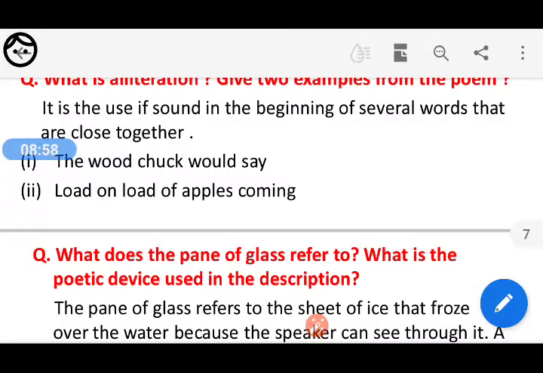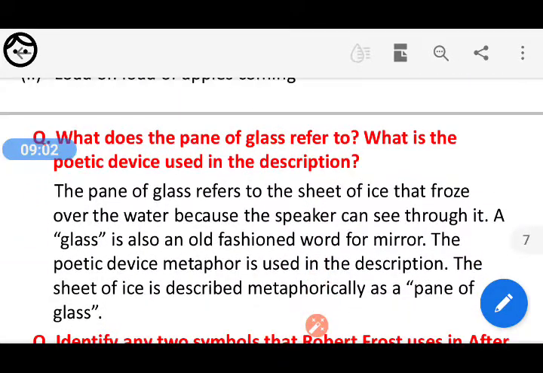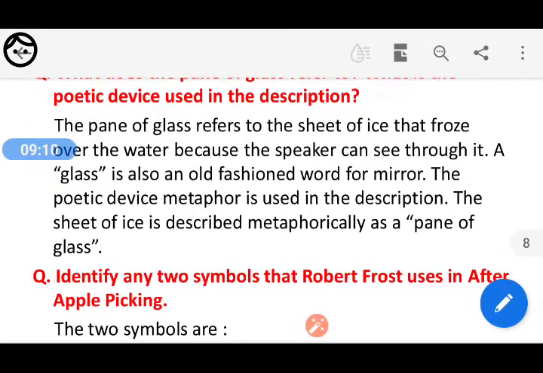What does the pane of glass refer to? What is the poetic device? The pane of glass refers to the sheet of ice that froze over the water because the speaker can see through it. A glass is also an old-fashioned word for mirror. This we have already discussed, isn't it?